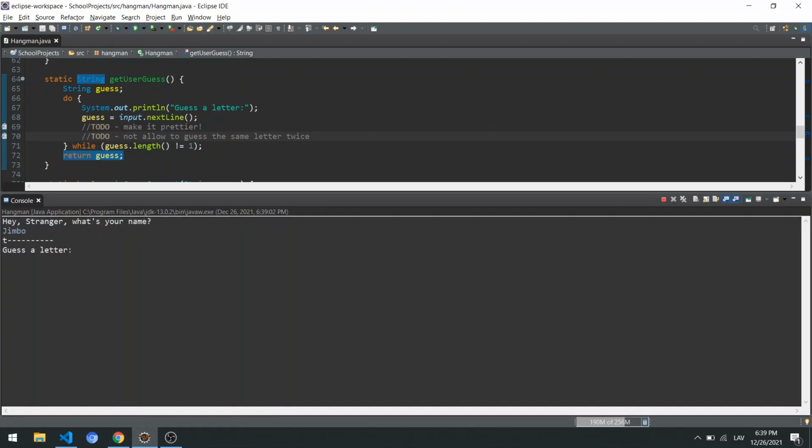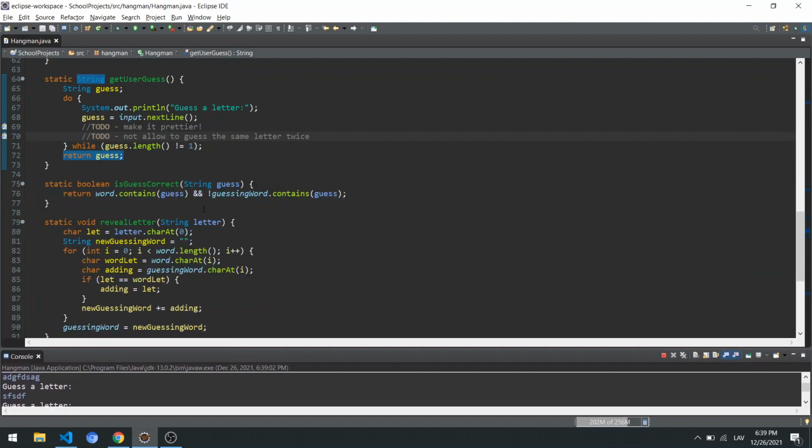Let's say Jimbo, guess a letter, something long. It's wrong, so we're going to need to guess a letter again. So let's go with the letter E. So it's going to reveal the letter. Everything's fine, everything's working correctly. If we say Q, it's wrong, and probably we're going to need to show how many lives we have left.